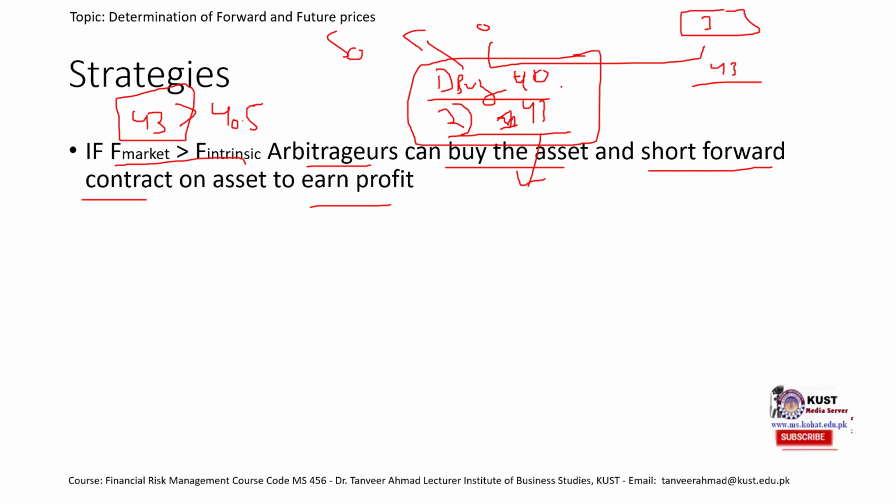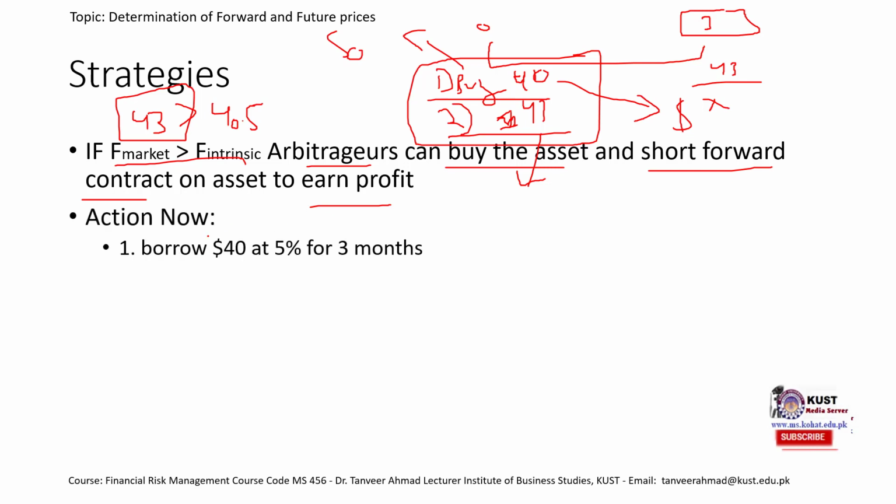Okay, but let's make it somewhat more complex. Let's say we currently do not have money. Okay. So what would we do? We would always obviously borrow some money. So what action today we would take? Today we would borrow $40 at 5%. Remember the risk-free rate is 5% for 3 months. We would buy 1 unit. This is the same as we discussed in our simplistic idea. We would buy 1 unit of asset and we would buy it at $40. That's why we have borrowed $40.